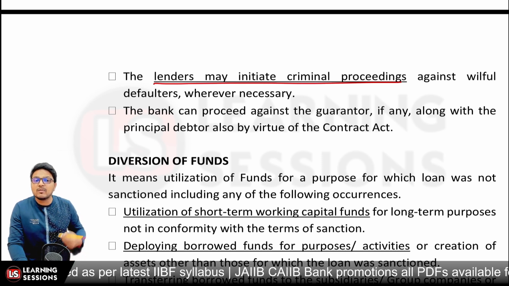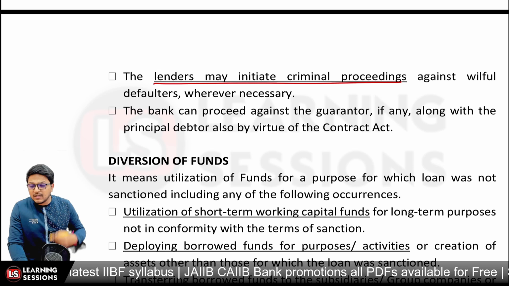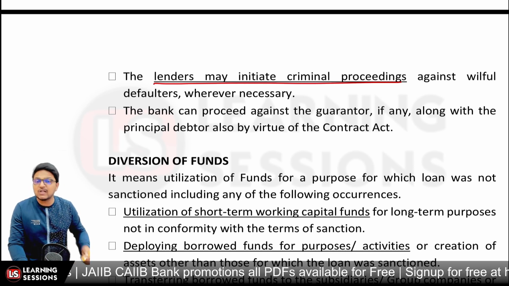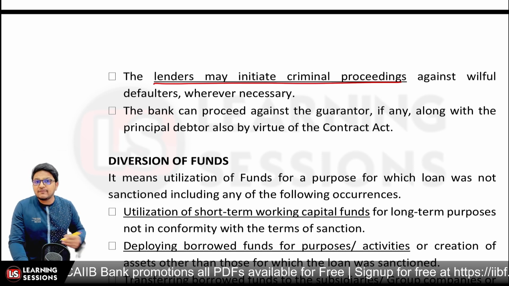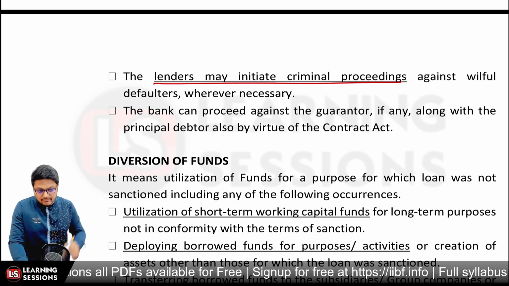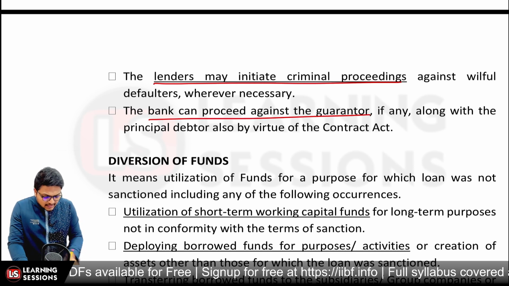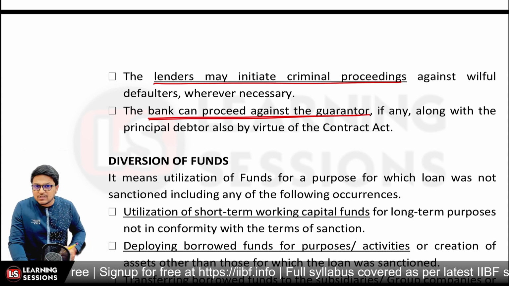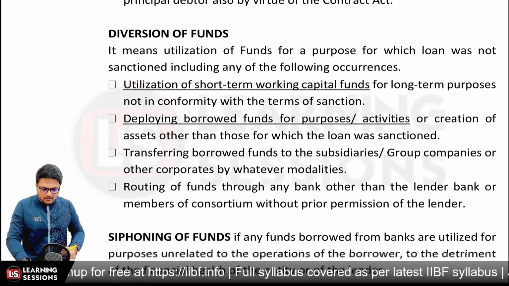after getting the consent from the board of directors, the photographs of the willful defaulters can also be showcased on the website and also in the branch premises. And the bank can proceed against the guarantor if there is actually a guarantor. In case of a willful defaulter, the bank can proceed against the guarantor also, right? And that's particularly provided under the contract.